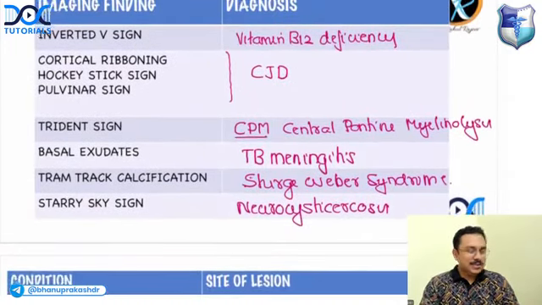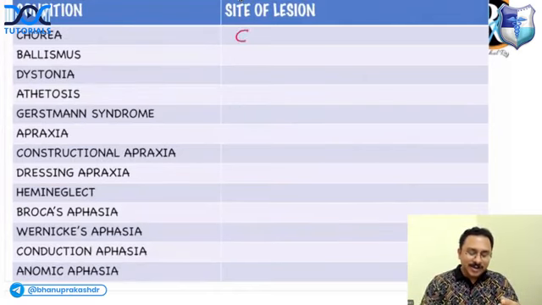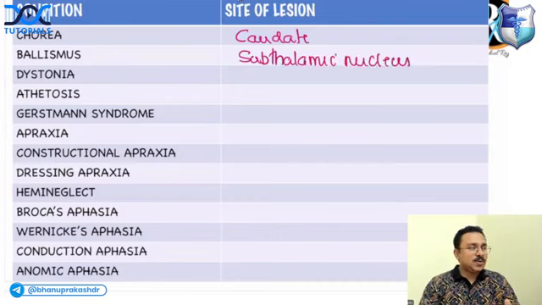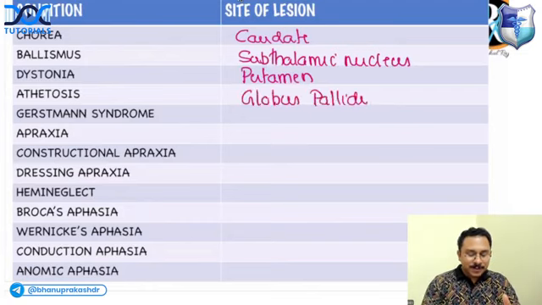Right. Let's go to the next one. Some important neurological conditions and the site of lesion. Site of lesion in chorea is the caudate nucleus. Site of lesion in ballismus is the subthalamic nucleus. Site of lesion in dystonia is the putamen. Site of lesion in athetosis is the globus pallidus.